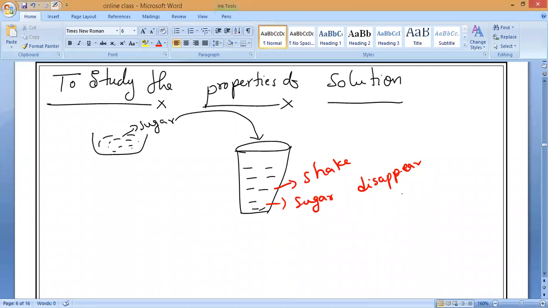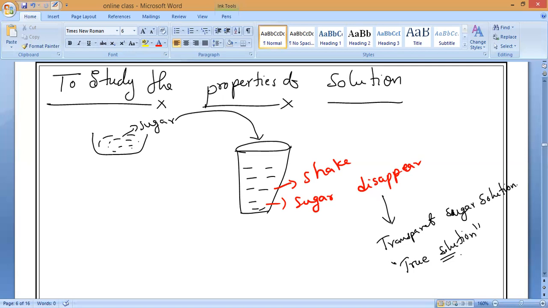Transparent sugar solution. Now, no boundaries are visible. No visible boundary is present between sugar and water. So that is why it is called what? True solution. True solutions. Okay. Now, somebody tell me, what is the difference between solutions, suspensions, and colloids?